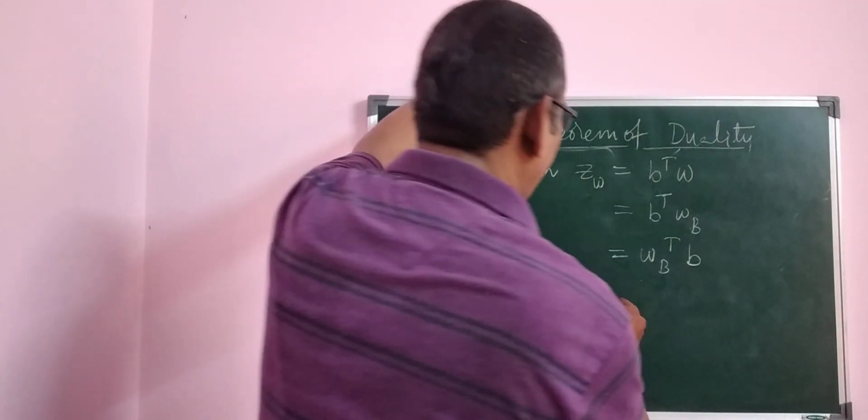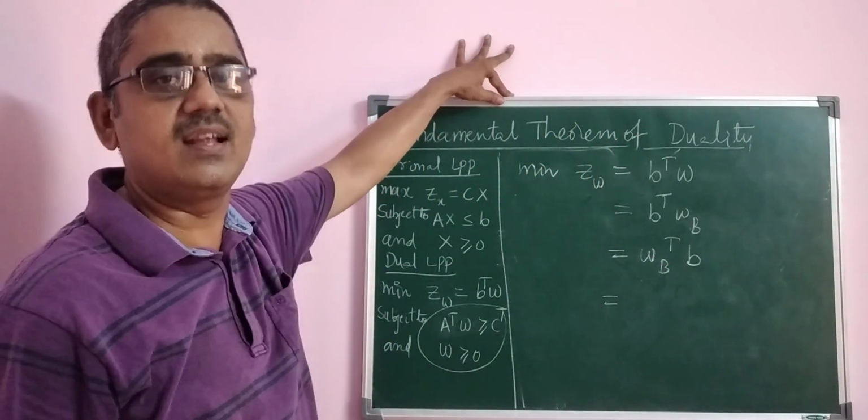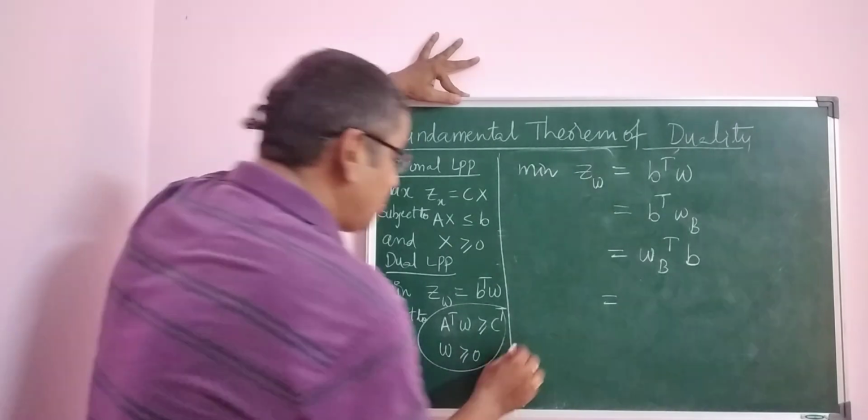Omega B transpose b. So now you see here, what is omega B transpose? What is omega B? Just you can see.